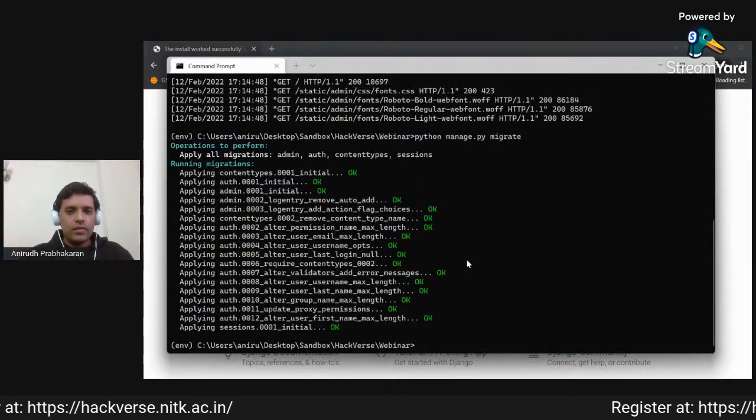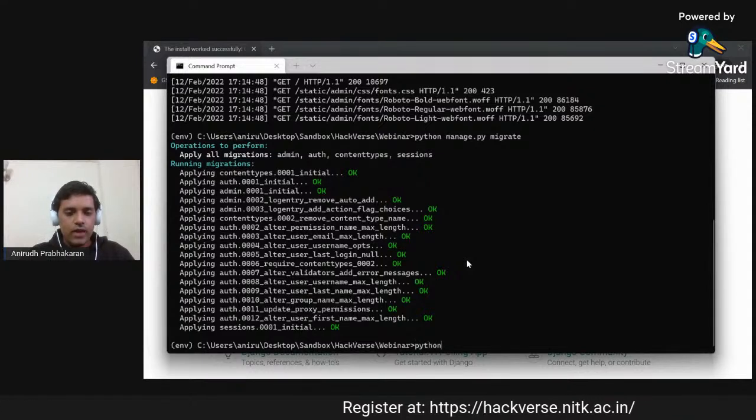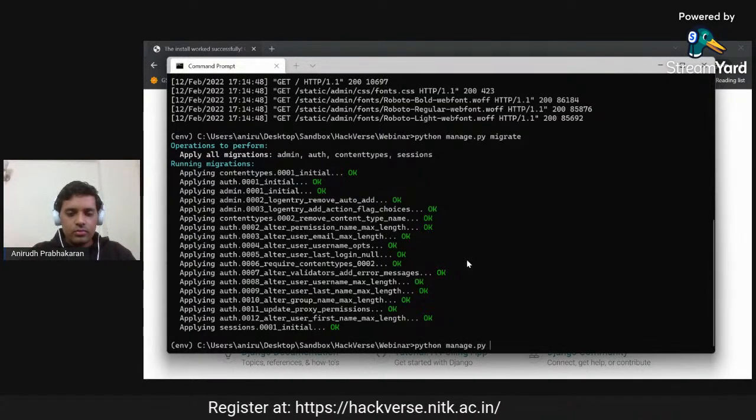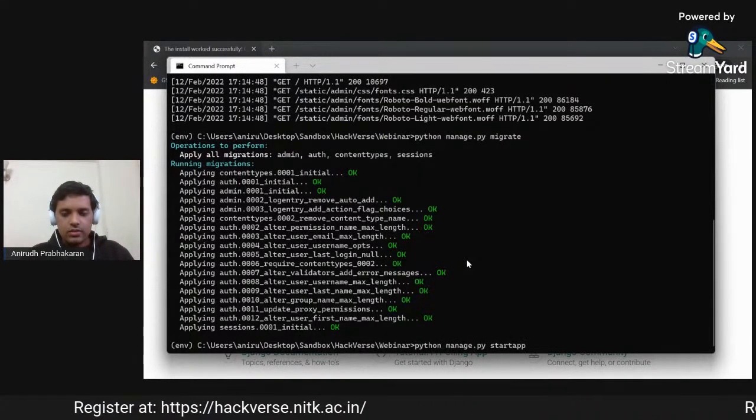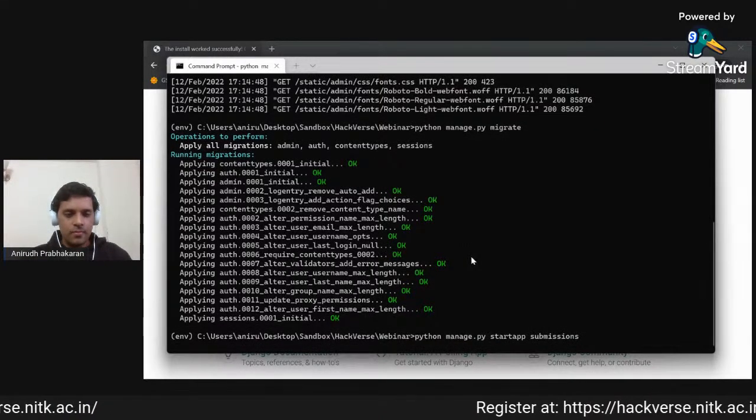Okay, so now we have the basic project setup. Now let us begin the app. The syntax is fairly simple. We do a startapp, and I am going to name the app submissions.